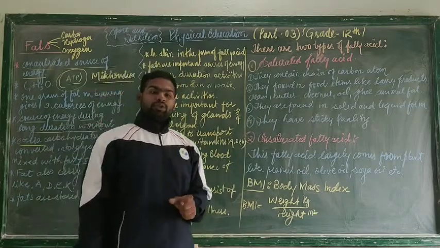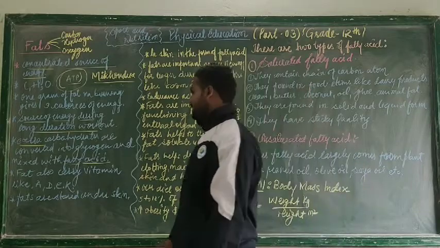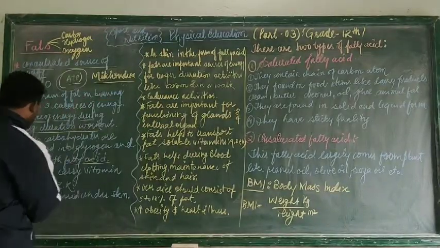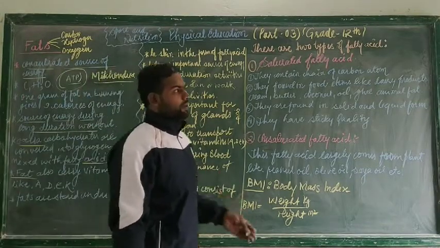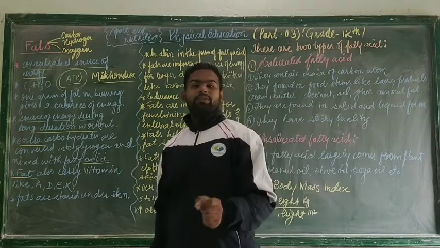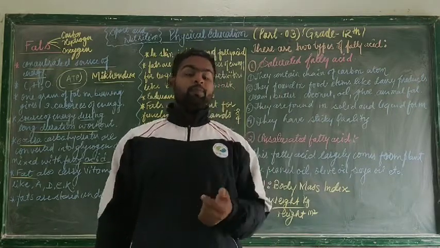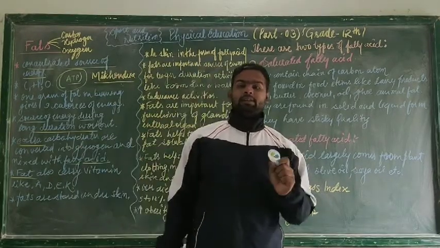And this glycogen, later on the extra glycogen is mixed with the fatty acid. So fats also carry fat soluble vitamins. And what are these fat soluble vitamins? These fat soluble vitamins are vitamin A, vitamin D, vitamin E and vitamin K.